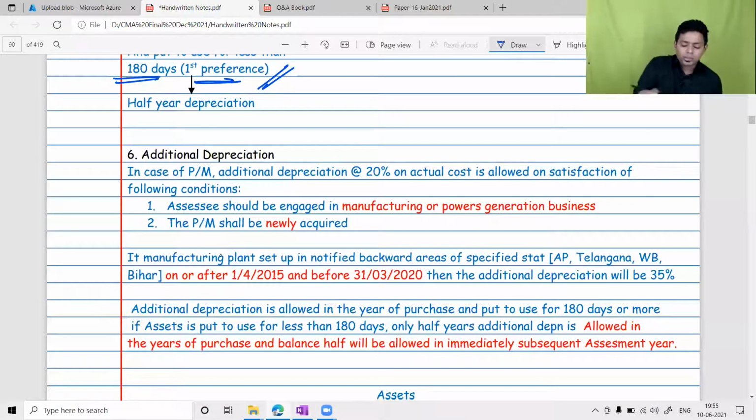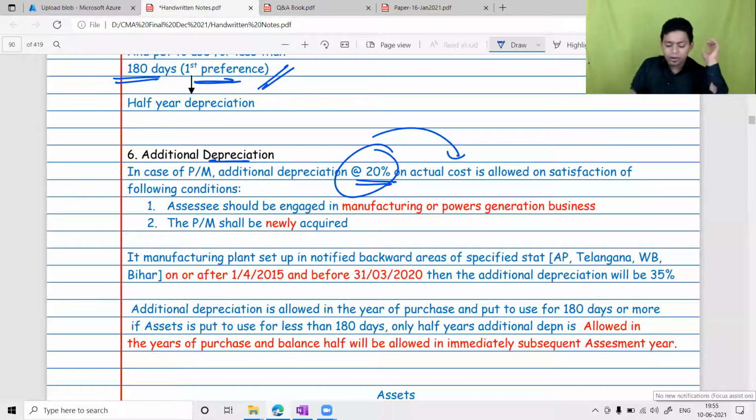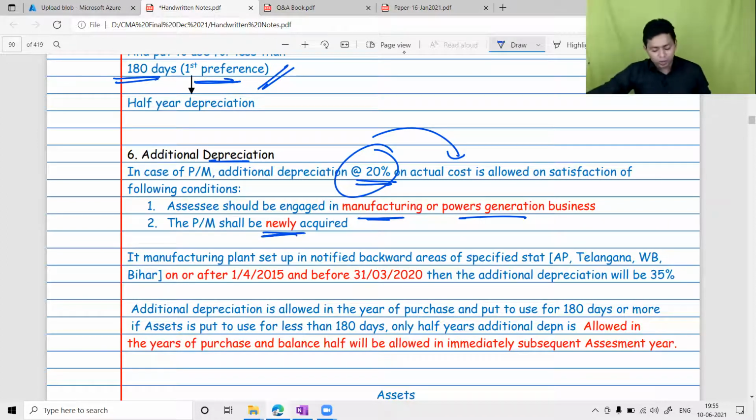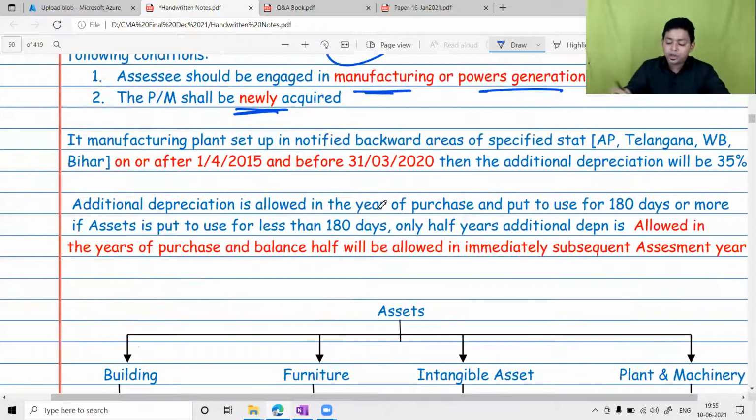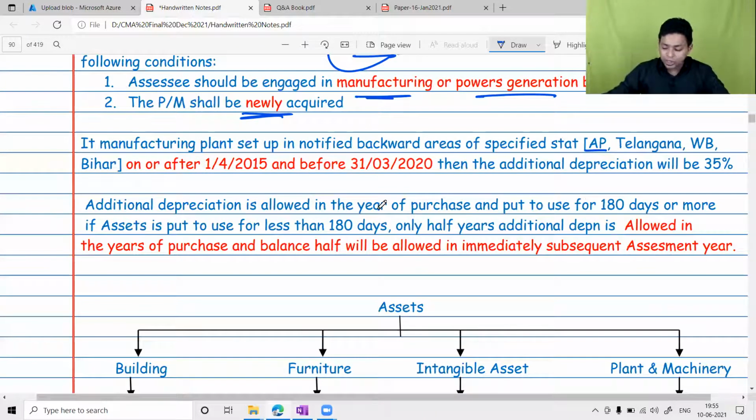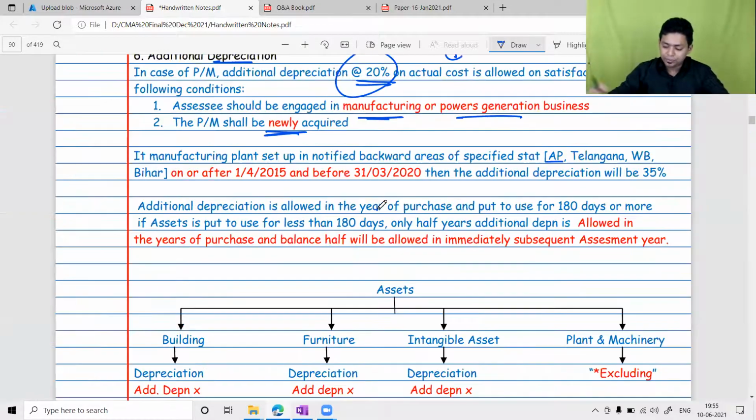Then there is the concept of additional depreciation. Additional depreciation is given at a rate of 20% on actual cost. It is only given to a manufacturing or power generation unit. This you should also know. It is only given when the asset is new, newly acquired. Now the most important point, do you remember the Andhra Pradesh, Telangana and Bihar provision? We used to give additional depreciation at the rate of 35%. You remember that? For whole India, additional depreciation is 20%.